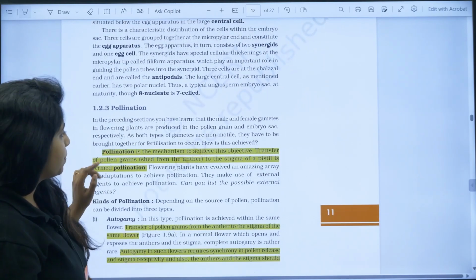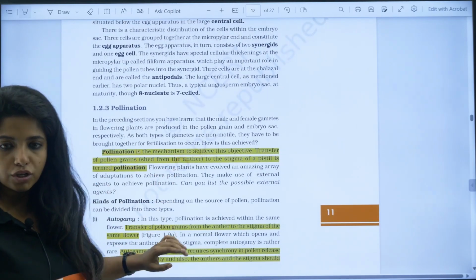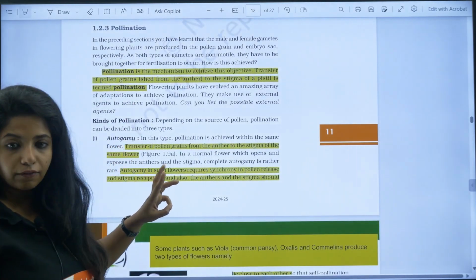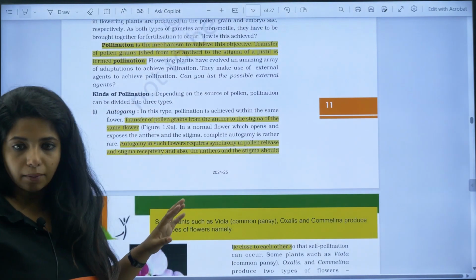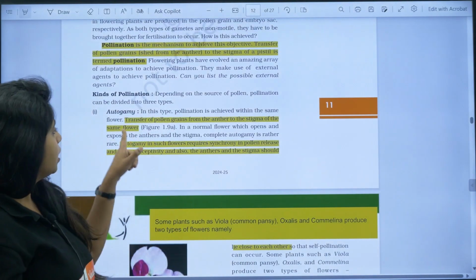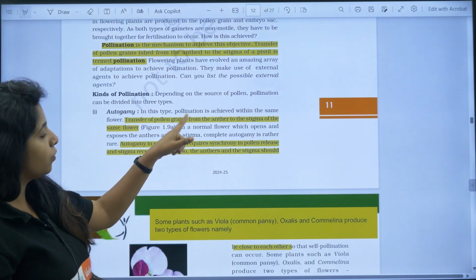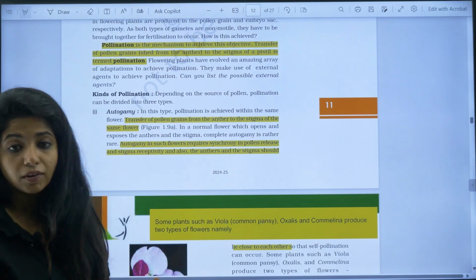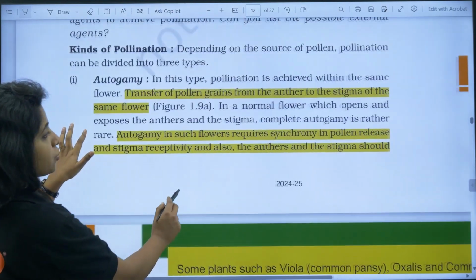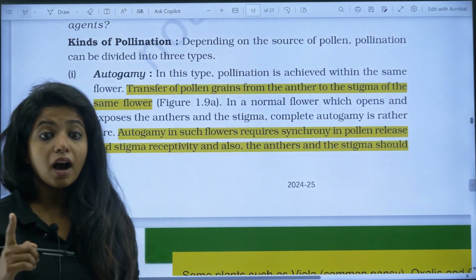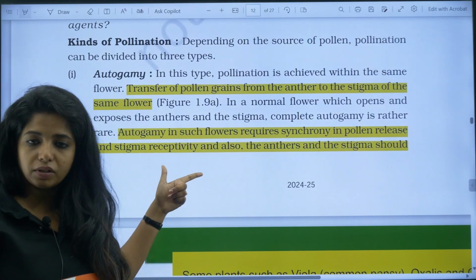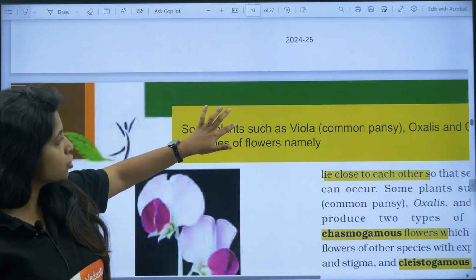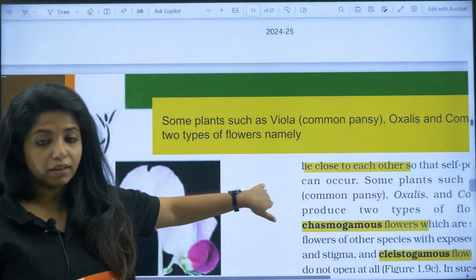Now over here, pollination: you should know what pollination is, and the kinds of pollination. You have three different kinds: autogamy, geitonogamy and xenogamy. Autogamy is the transfer of pollen grains from the anther to the stigma of the same flower. What are the requirements for autogamy? You should know that: synchrony in pollen release and stigma receptivity. Also the anther and the stigma should lie close to each other, everything.